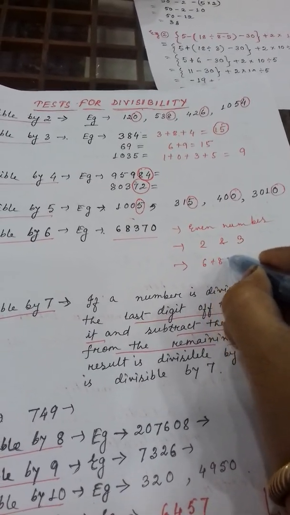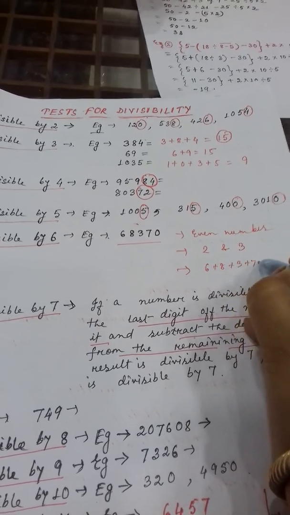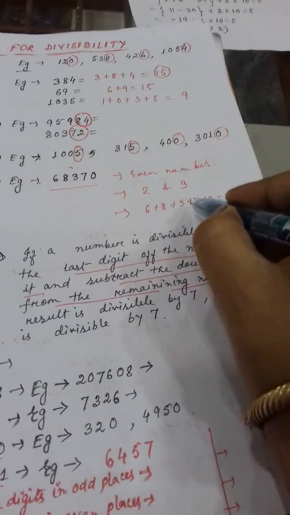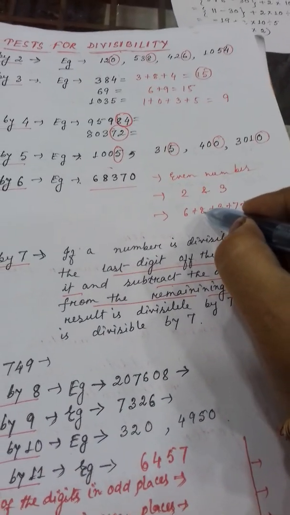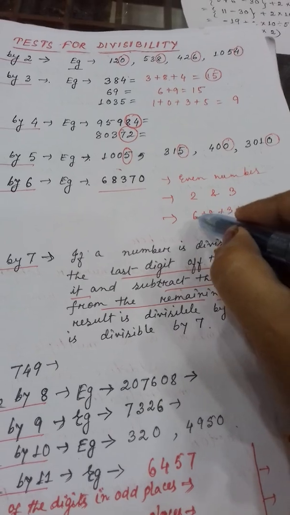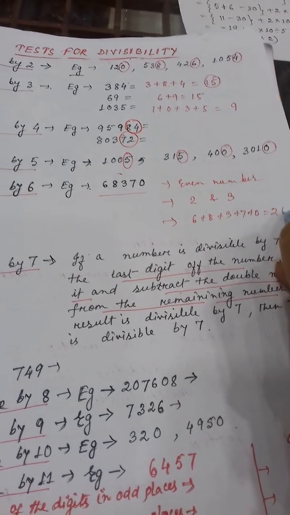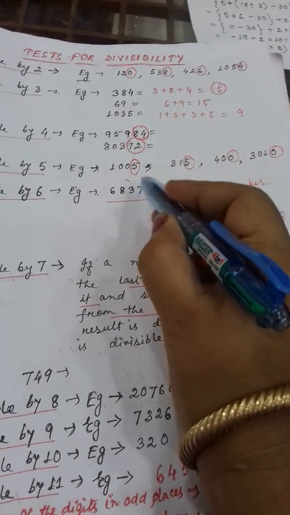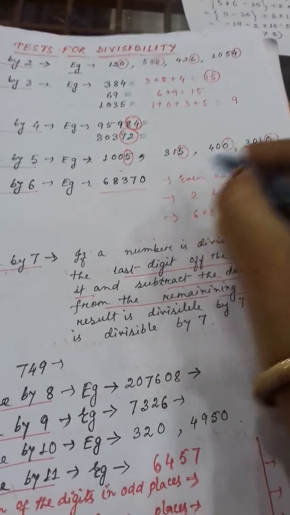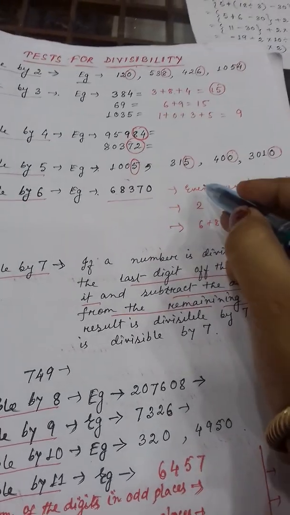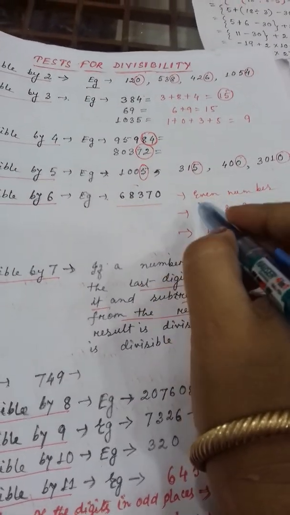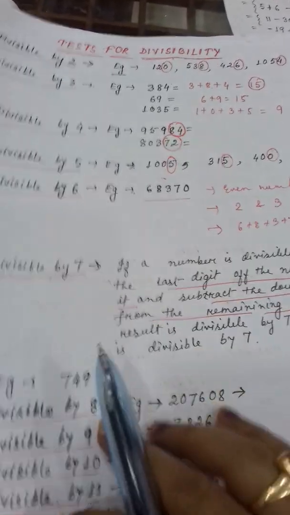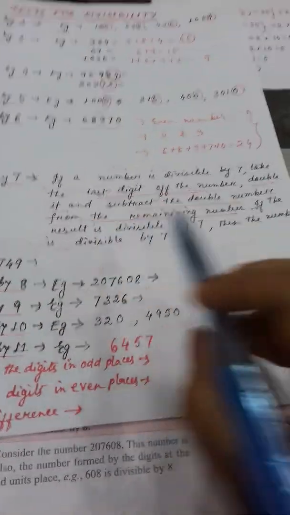That means 6 plus 8 plus 3 plus 7 plus 0. Whatever you will get, what are you getting? 7 plus 3, 10. 10 plus 8, 18. 18 plus 6 is 24. Clear? 24 is divisible by 6. That means this complete number is divisible by 6. So these are the 3 points for a number to be divisible by 6. Clear? Now next is divisible by 7.